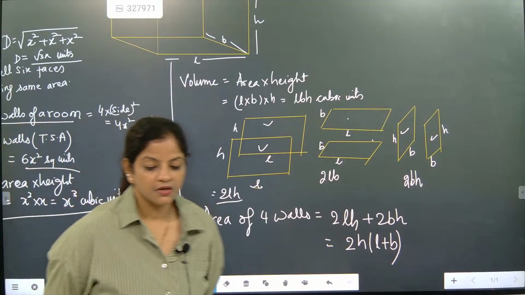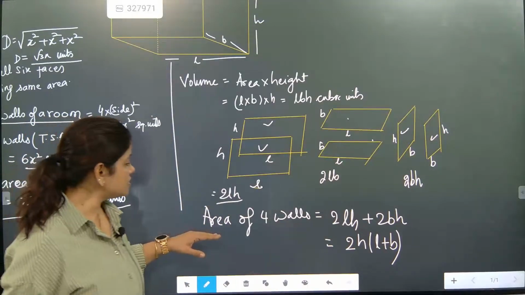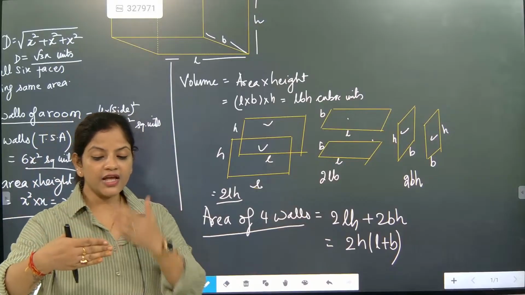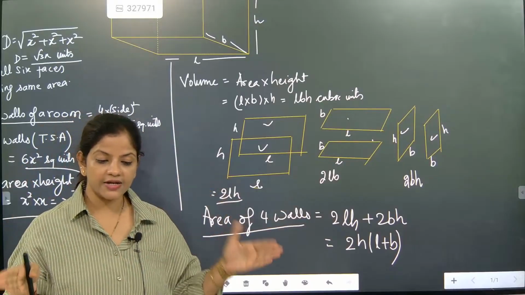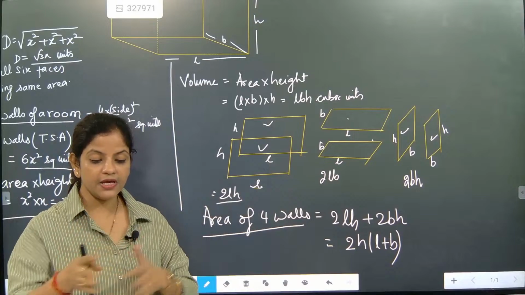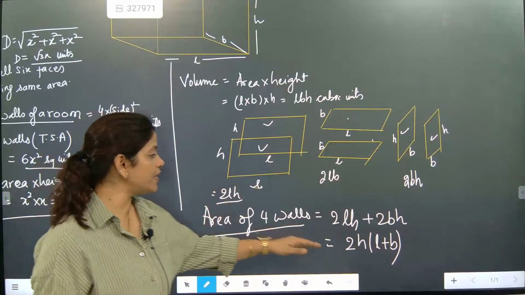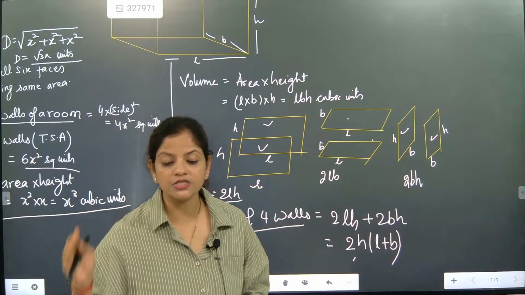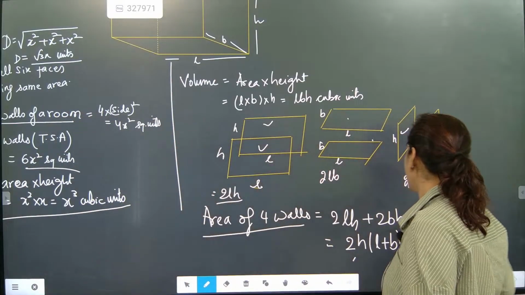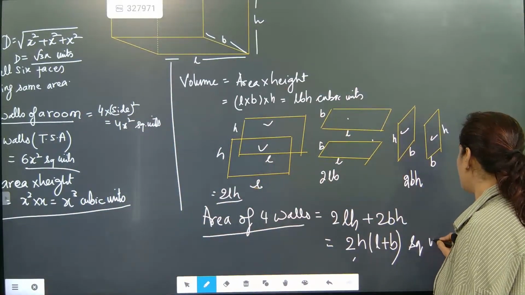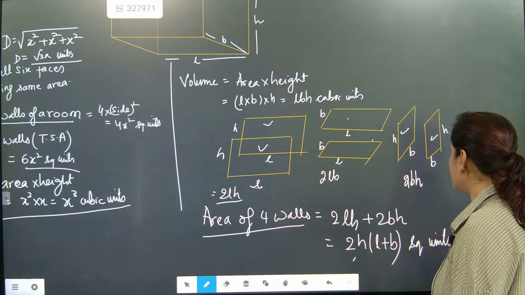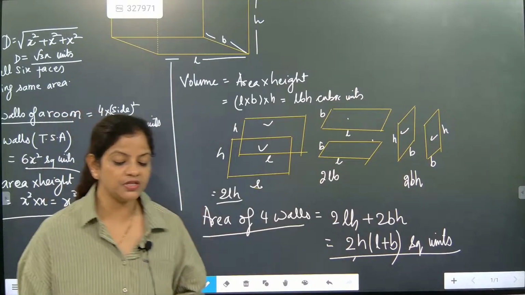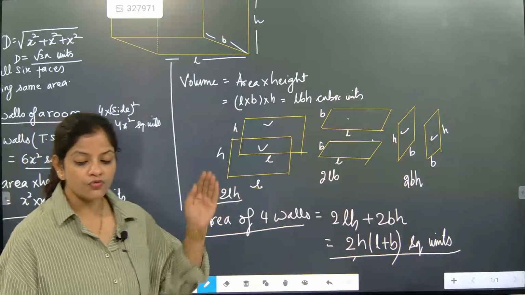Yes. So now look here. This is exactly the area of 4 walls, meaning front and back, left and right. Understood? So 2LH, 2BH, we have taken H common. And what is the unit? Unit is square units. Absolutely correct. So 2H(L plus B), this is the area of 4 walls of a room, and the unit is square units.